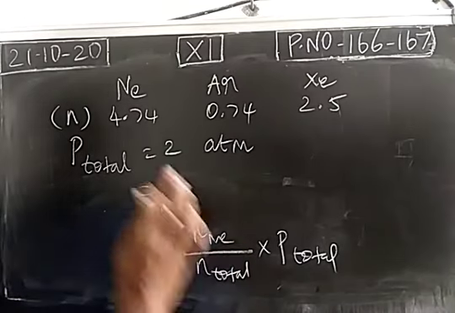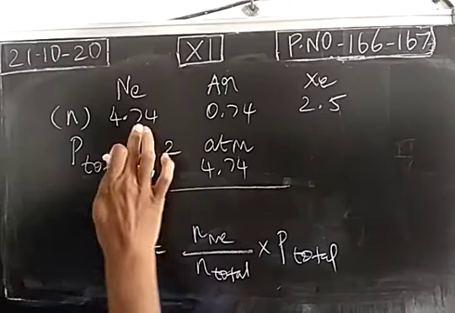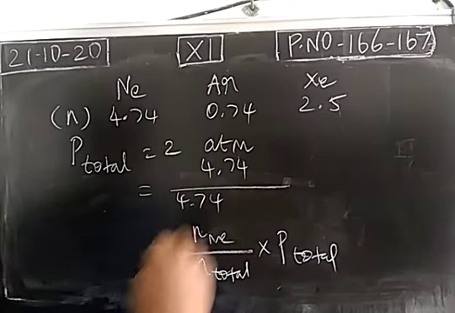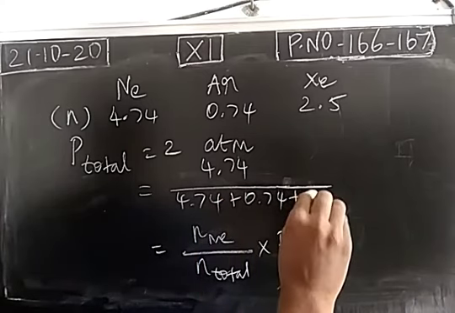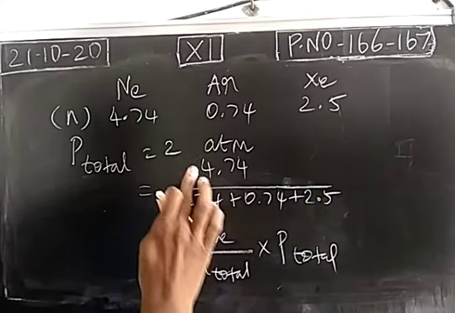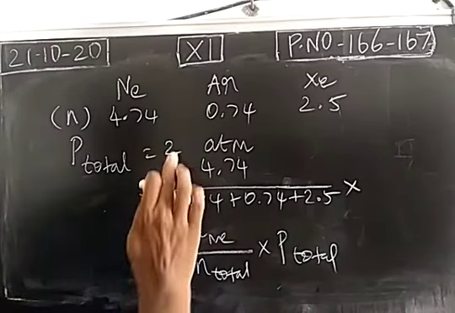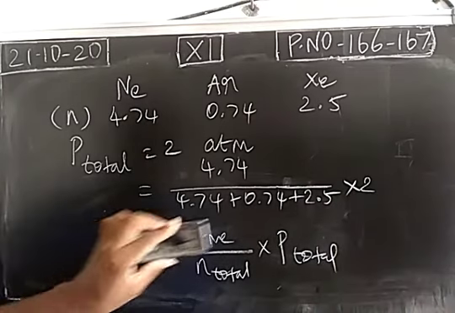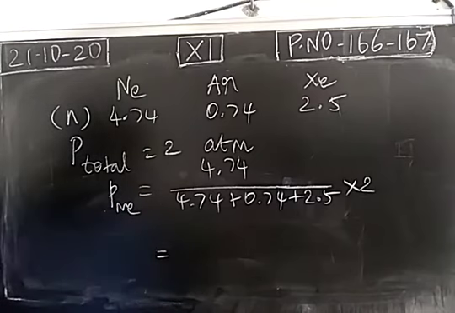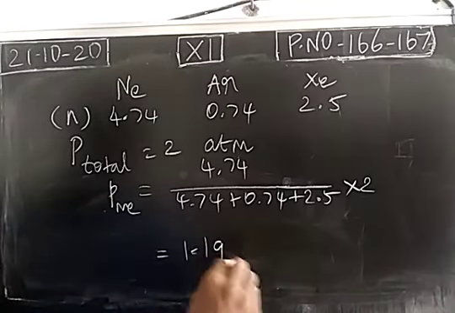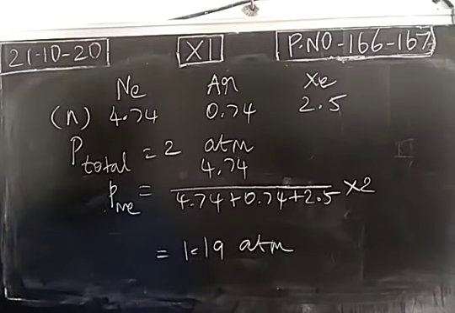Number of moles of neon 4.74. Total number of moles, we have three components: neon 4.74, argon 0.74, xenon 2.5. So number of moles of neon divided by total number of moles multiplied by the total pressure 2. So the answer is 1.19 atmospheric pressure. This is the partial pressure of neon.